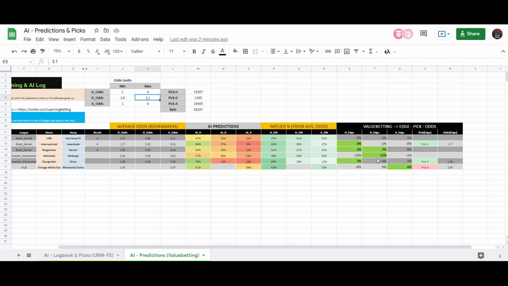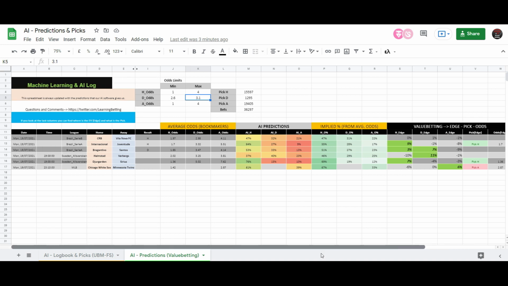Generally, whenever we find an edge, we take it. But personally, I don't want to deal with variance. I don't like to see ups and downs in my bankroll. I prefer to have a steady rise in my bankroll. So that's why there is no pick there. But if we followed this, we would have won.